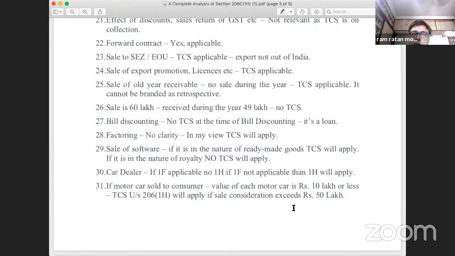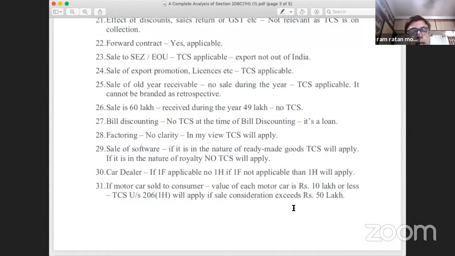But the matter is pending before the Supreme Court now. Arguments have been given. We are still awaiting the judgment from the Supreme Court. So we do not know. But so far as 1H is concerned, the straight answer is if the software is treated as goods, 1H will be applicable. If the software is not treated as goods, 1H will not be applicable.